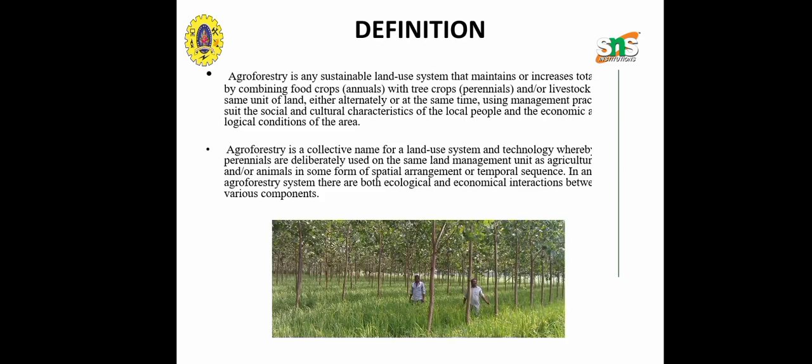About the definition, as we have already seen, it is a sustainable land use system that maintains or increases the total yield by combining food crops, annuals, with tree crops, and it also uses technology where perennials are deliberately used on the same land management unit, and also with animals.